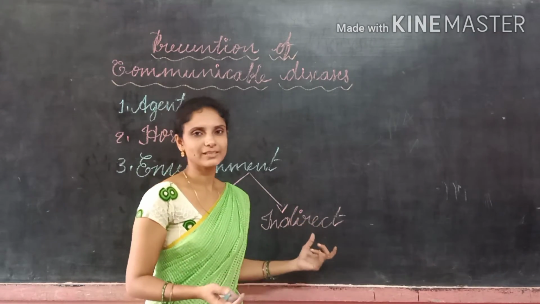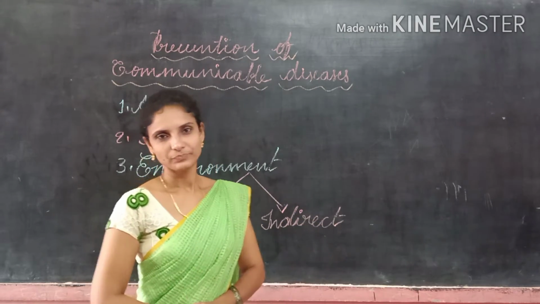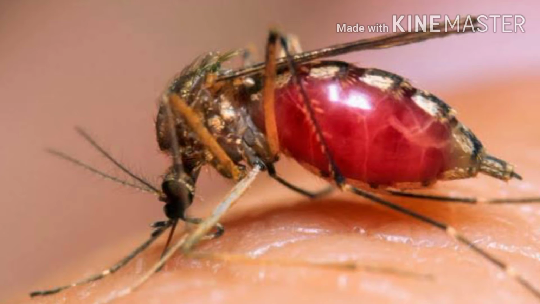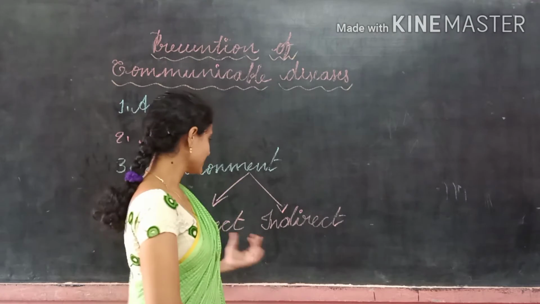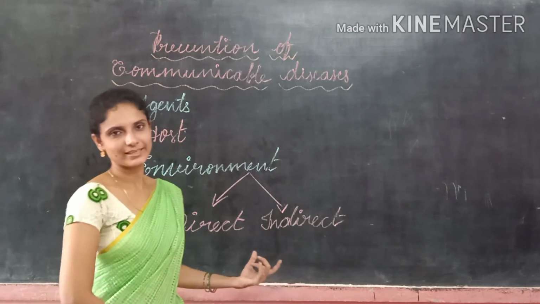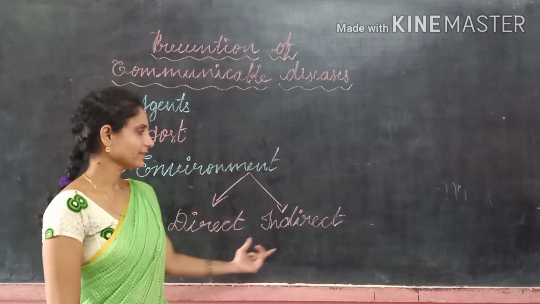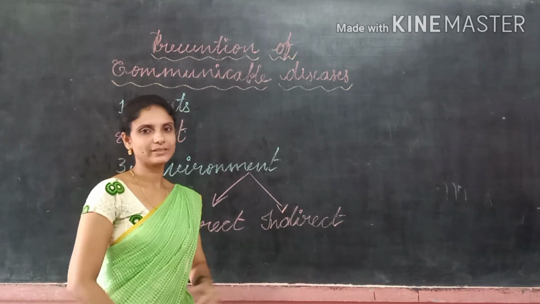So what are those vectors? Mainly insects. Mosquitoes and cockroaches can spread the disease from one person to others. These are the two ways how we are getting the diseases: direct and indirect methods.